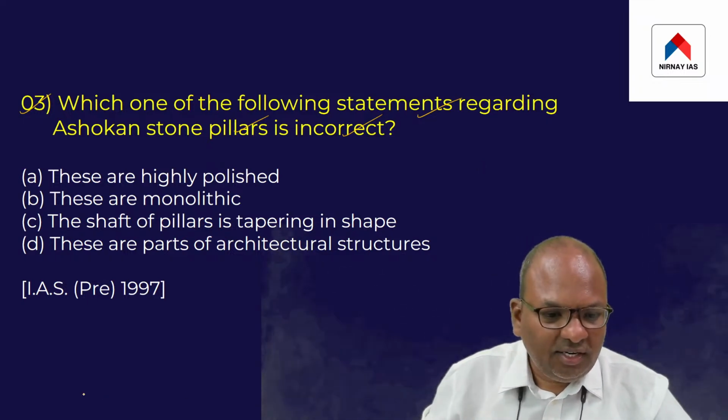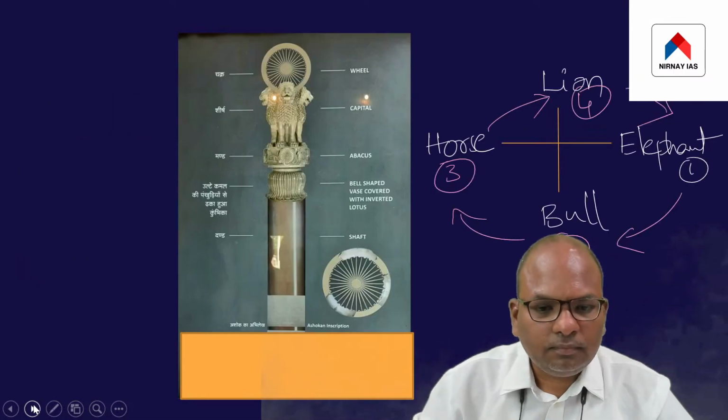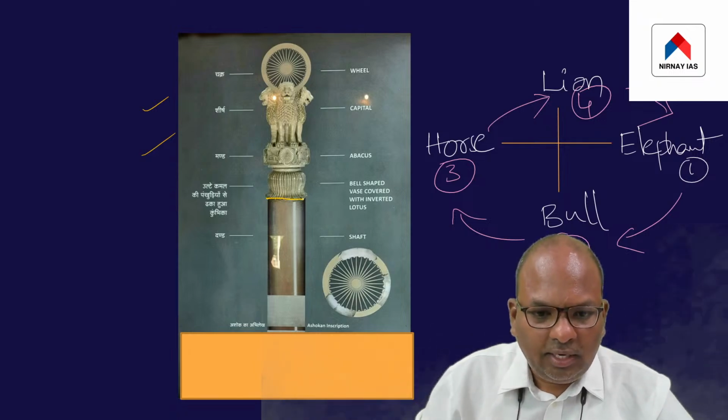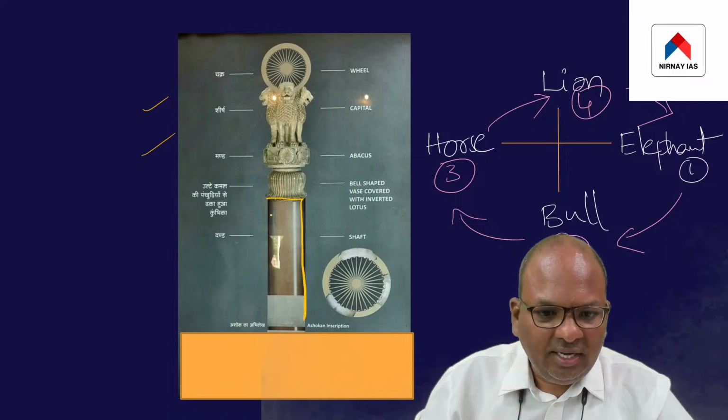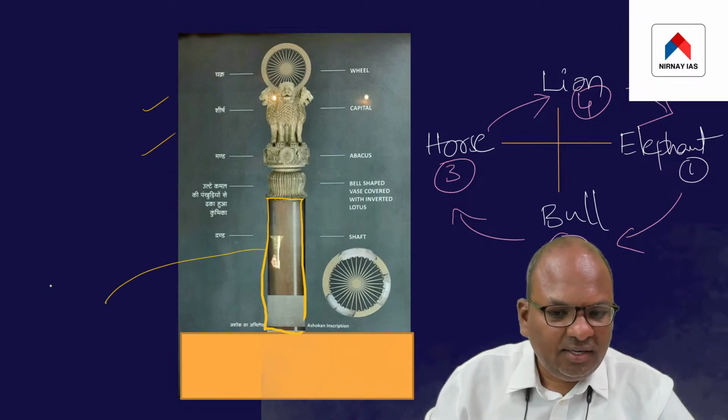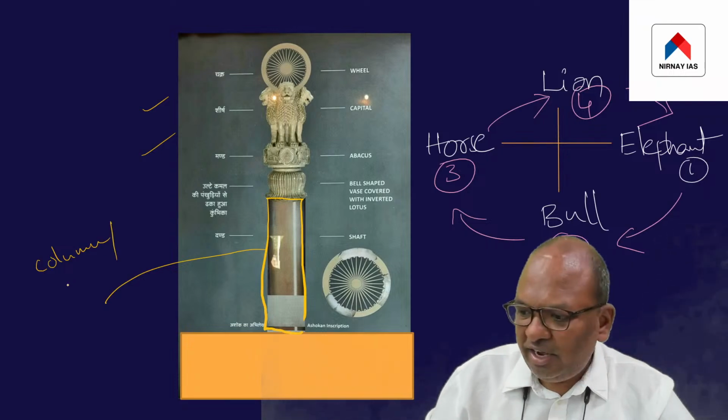So take a look at this Ashokan pillar. Basically, an Ashokan pillar has two parts. At the bottom part, what you see is a monolithic pillar. This monolithic pillar is referred to as a column or a shaft.